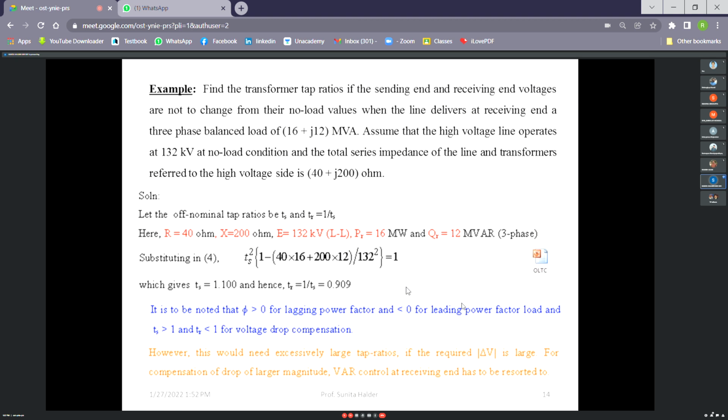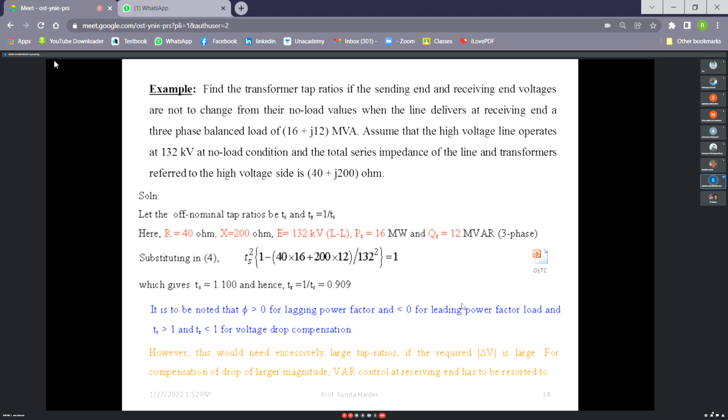When you are connecting a capacitor during the overloading condition, when voltage is dropping, that means a very huge inductive load is there. That means the capacitor is reducing that inductive load. But here, when we are using OLTC, we are improving the voltage. That means the system is inductive, and again we are using some inductive devices. So it will increase the reactive power burden of the line or system. That's why it has limitation. It cannot do a very wide range as we can do using the other compensators.